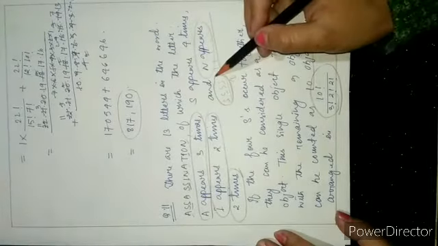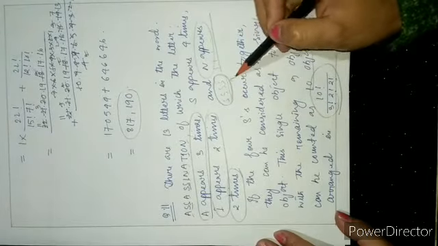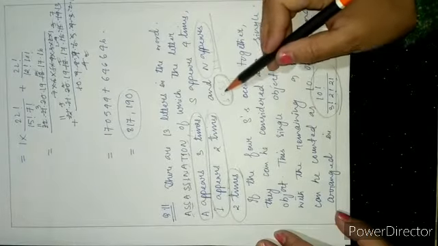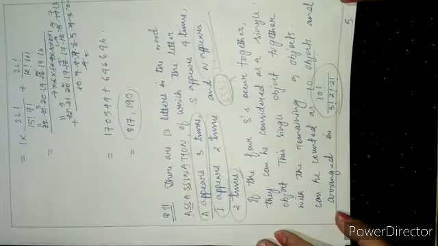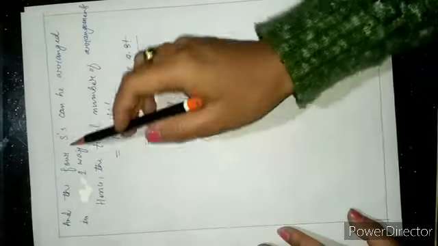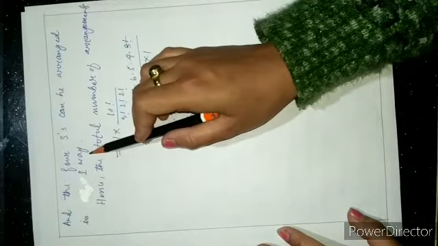For the S's, changing their positions does not give a new arrangement, so they can be arranged in only one way.